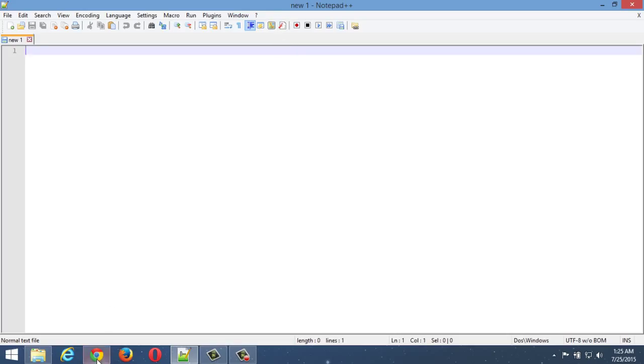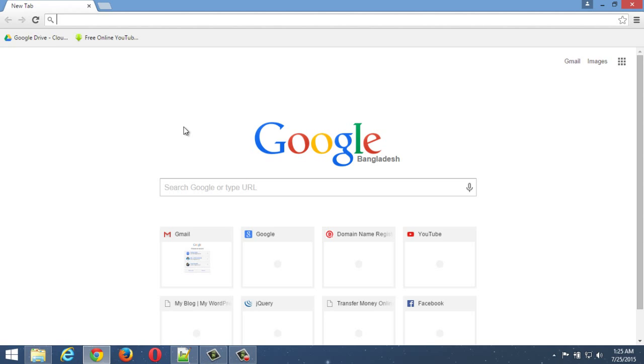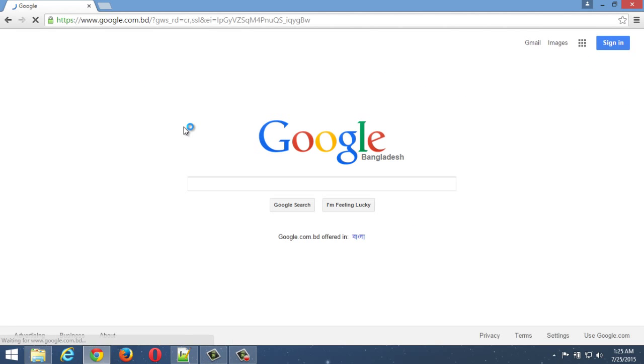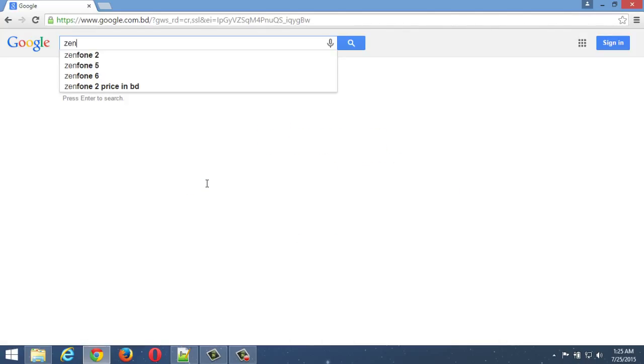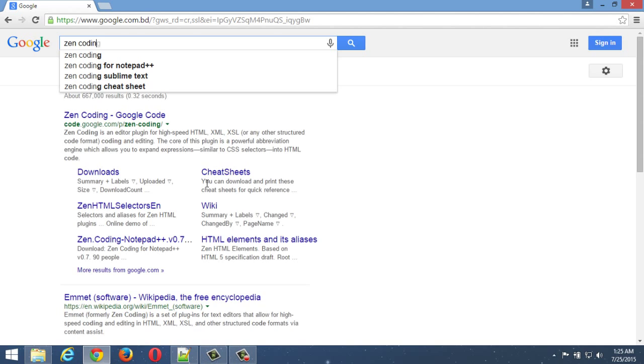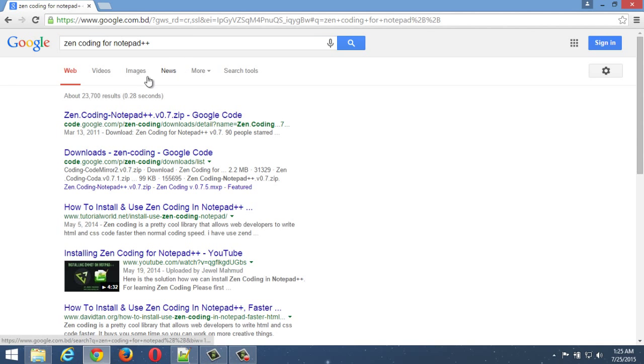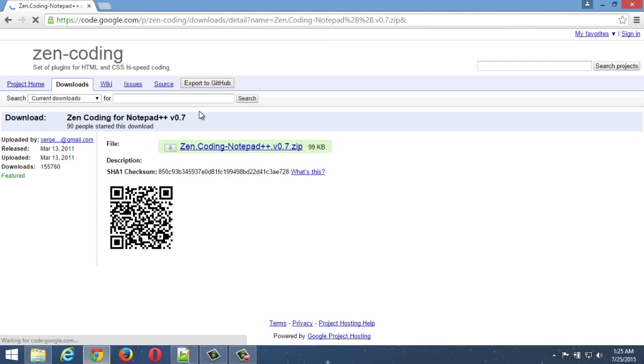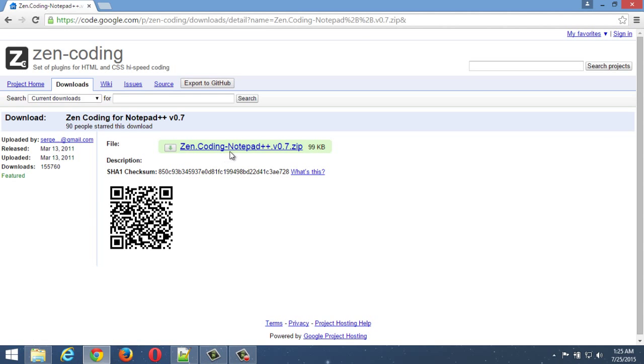I'm going to download it from the web. When I started writing Gen coding, the suggestion appeared on the screen and I am clicking on Gen coding for Notepad++. And I am clicking on the first URL of the result and then clicking on this link.